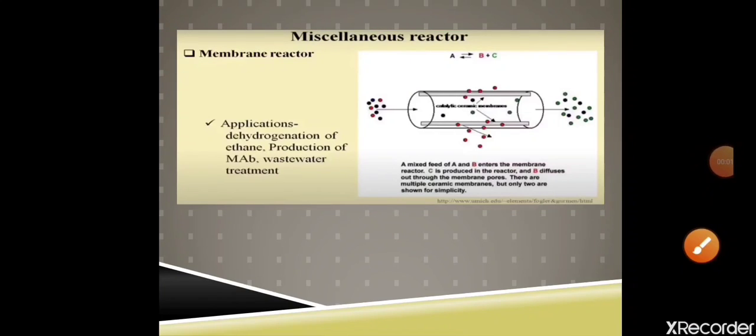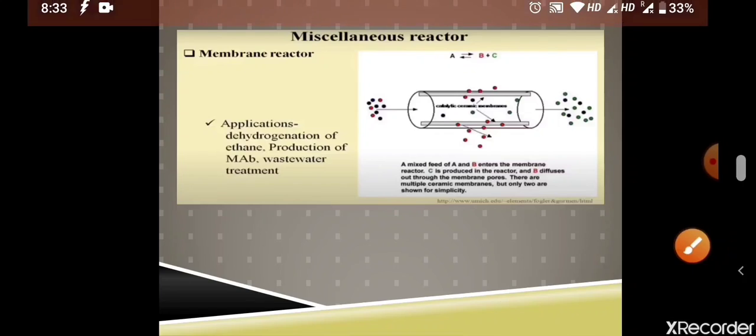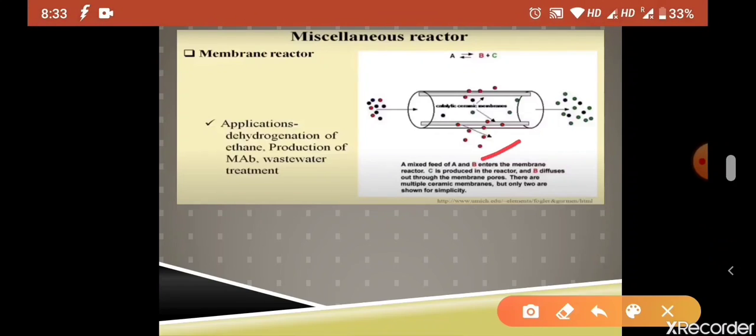Next, I want to discuss the different types of miscellaneous reactors. Like we have this membrane reactor. You can see this is the membrane, and we can fix our enzymes or microbial cells over here.